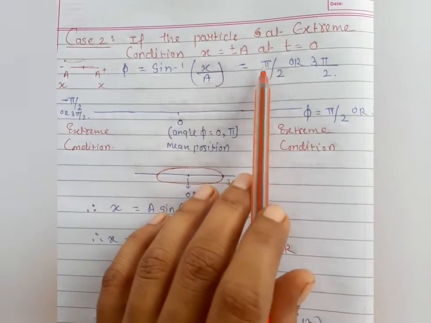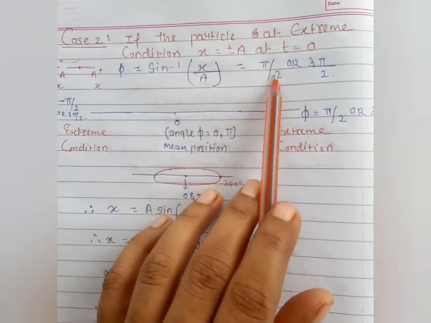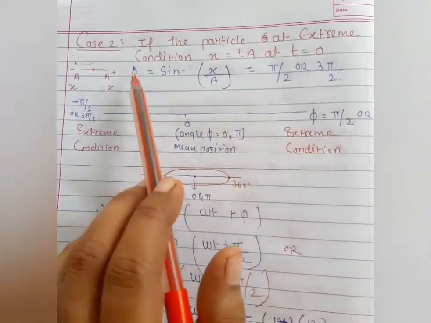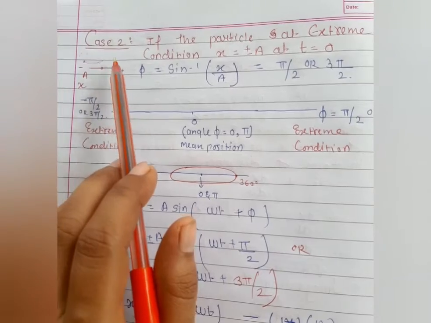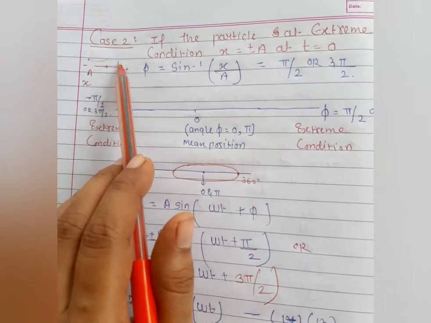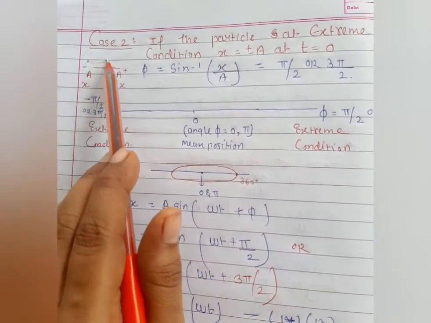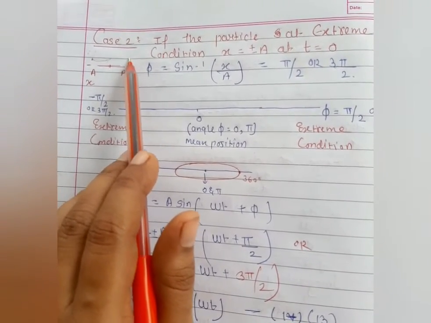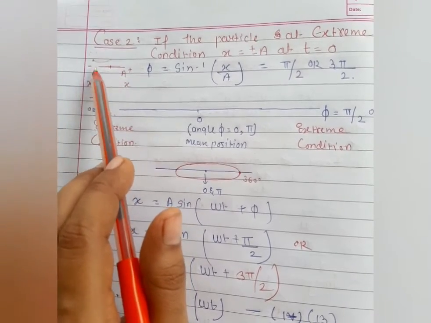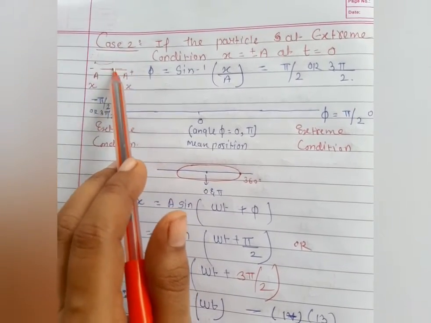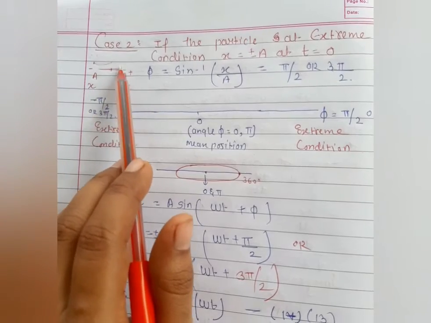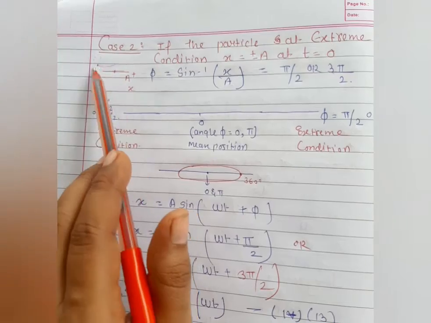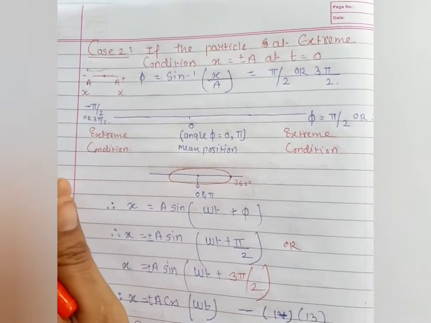In this condition we take the phi value as pi by 2 and 3 pi by 2, because from the origin to this condition the particle oscillates, and from the origin to the other condition the particle also oscillates. From the origin to this condition the angle is 90, and from the origin to the other condition the angle is 90, because plus a and minus a. That's why we consider the angle as 90, and when it is at rest, the 90 and 90 are converted into 180. That's why we are taking 0 or 180.